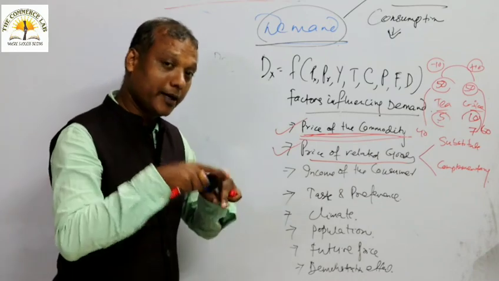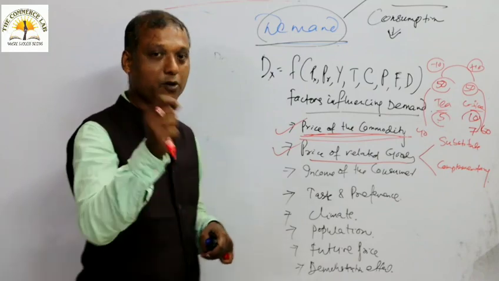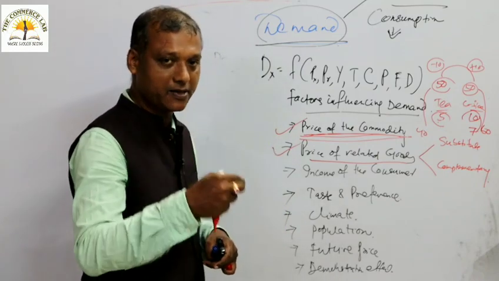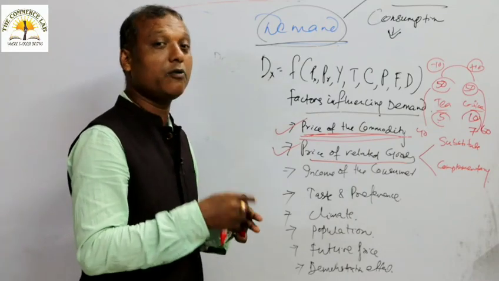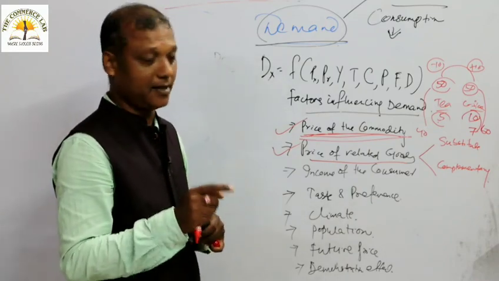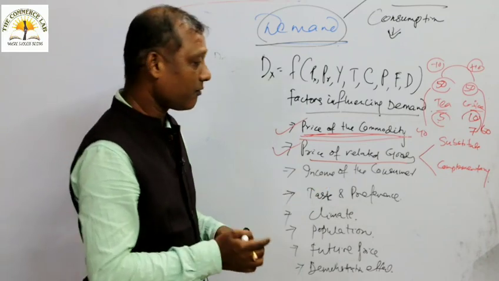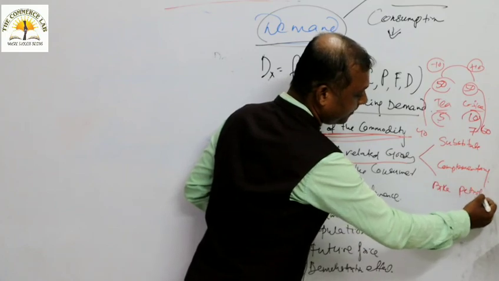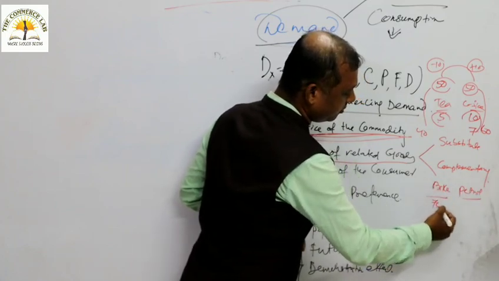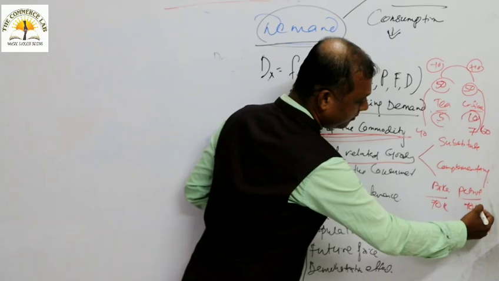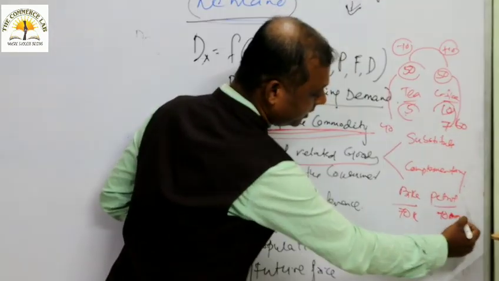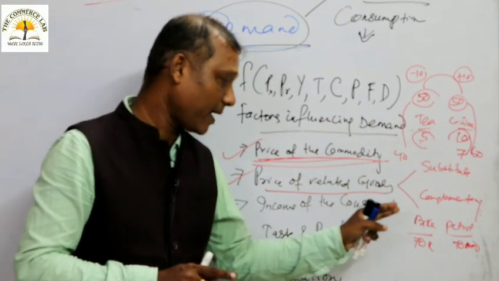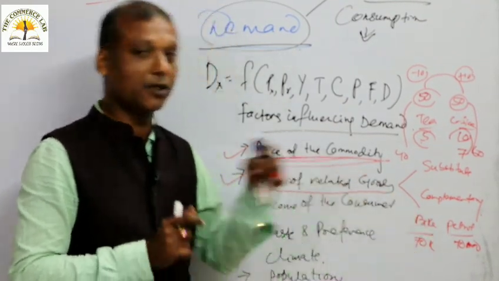You need two goods jointly to satisfy your desire of writing: it can be fulfilled only when you have pen and refill. That is why they are called complementary goods. Take for example bike and petrol. The price of bike is 70,000 rupees and the demand for petrol is 70,000 liters.